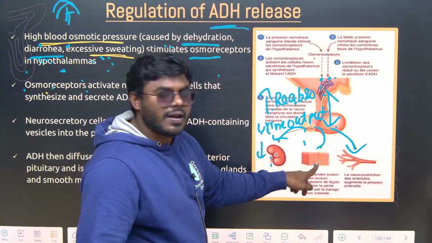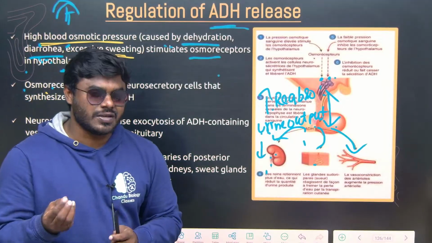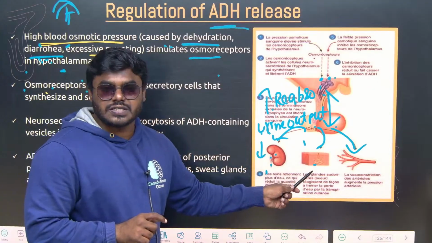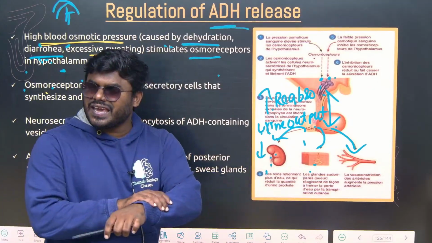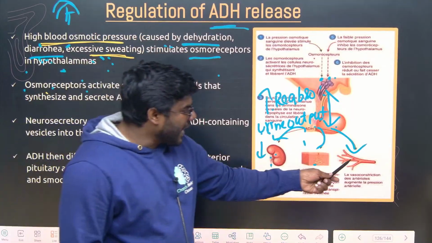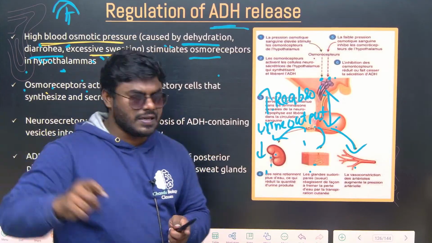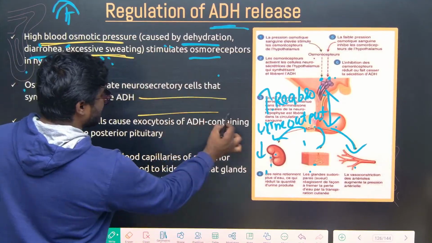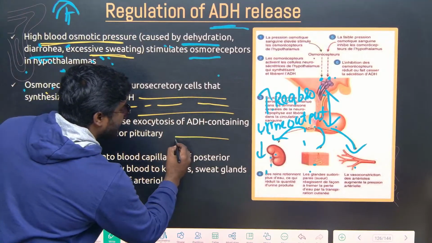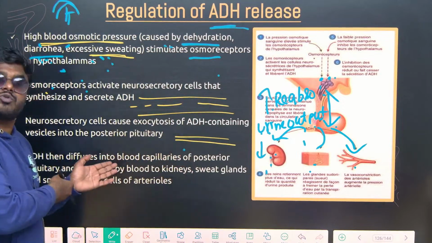Then it acts on the skin. It decreases the process of perspiration. Perspiration means sweating. Okay, you have to remember the correct words. Perspiration is sweating. It acts on the skin and controls the perspiration. No sweating, no sodium release. And it acts on the blood vessel. It causes constriction of the blood vessel. Suppose friends, the blood vessel is like this. More ions can flow. But if the blood vessel is like this, fewer ions can flow. Correct, na? Then they can be reabsorbed back.